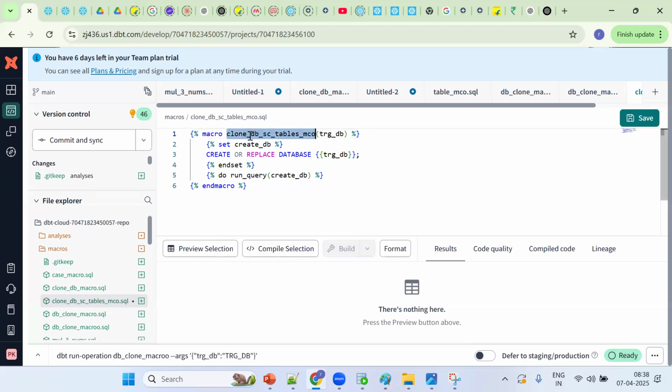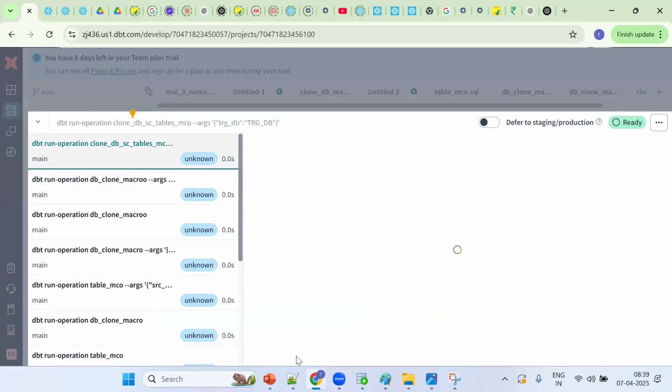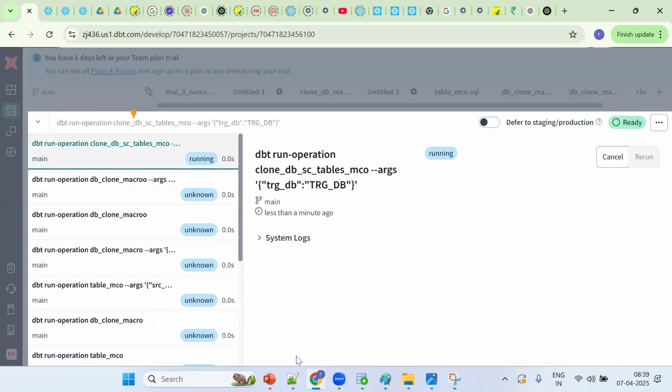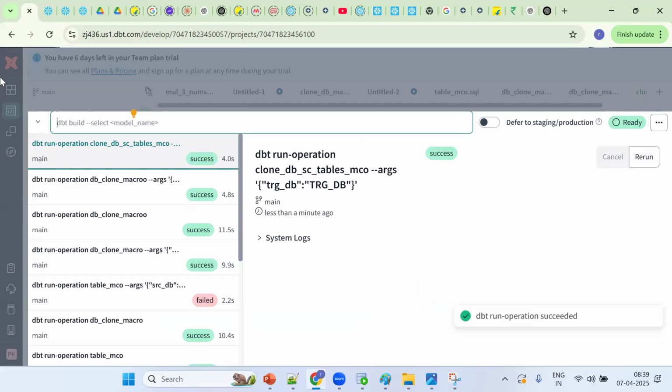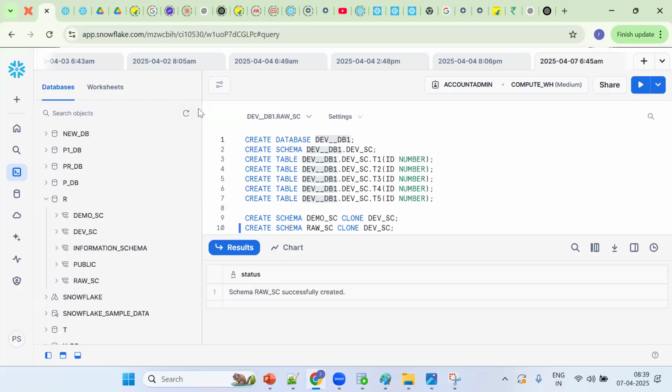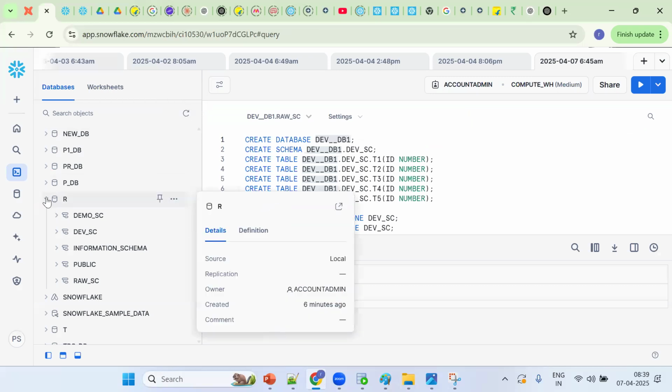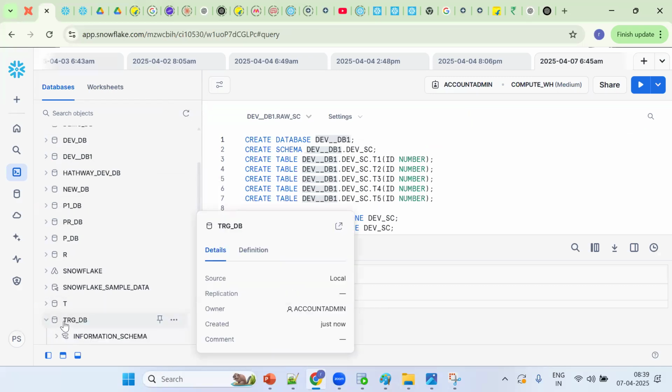First, we should save. Always make sure it is saved. If you don't save, it will not be enabled. Okay, now save under Control V. So dbt run-operation and the macro name. Now we should see the TRG database get created. So go back here and refresh. It creates a TRG database.